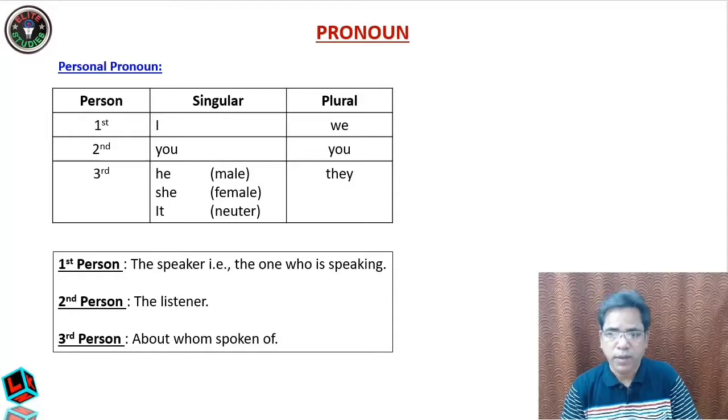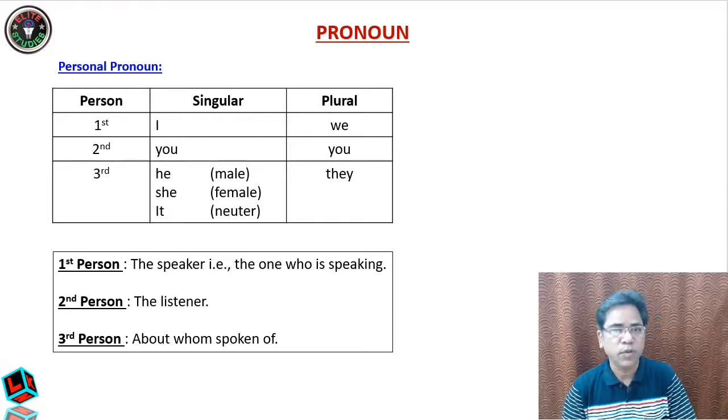Now come to the point. Personal pronoun. Actually the class starts from here. There are 3 major types of personal pronouns: first person, second person and third person. Who is the first person? The one who speaks is the first person. And who is the second person? The one who listens is the second person. And the third person is the one whom we are speaking about.